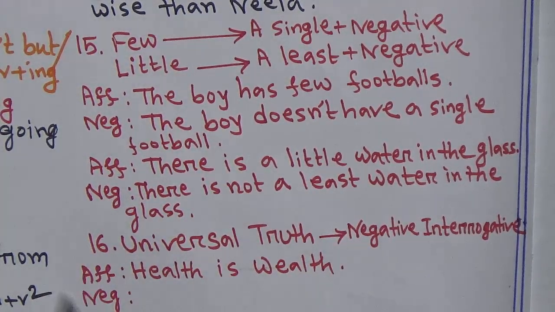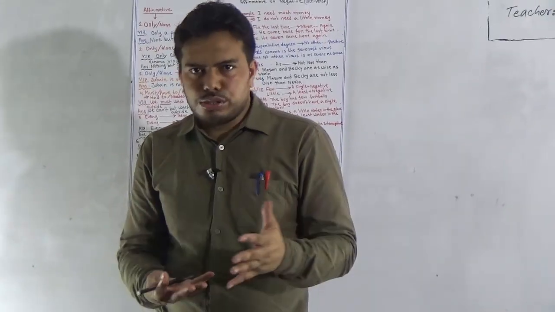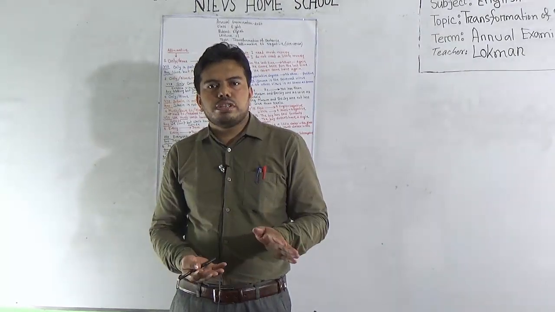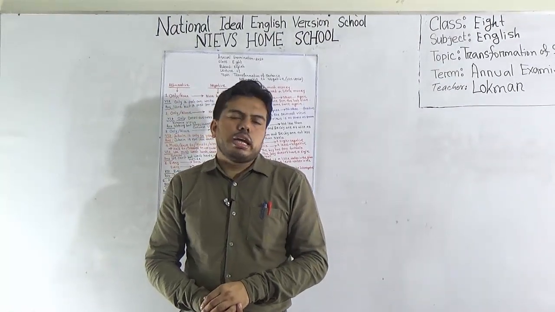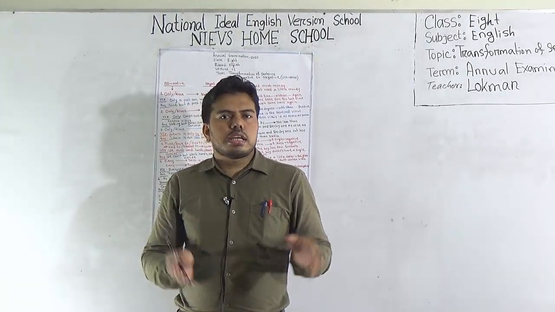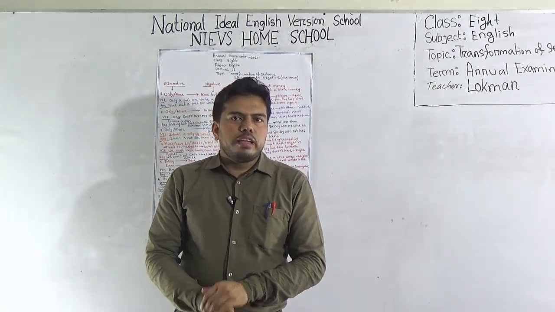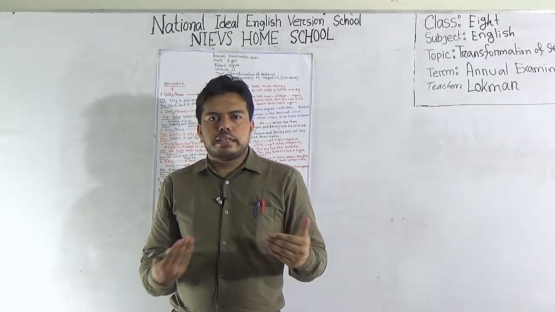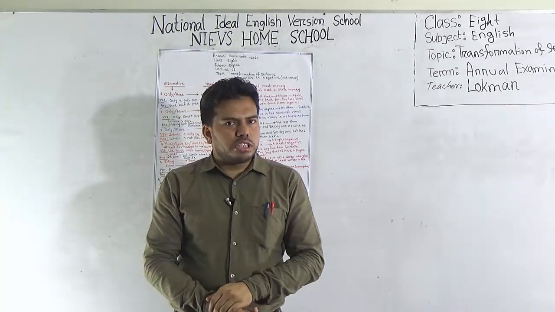Next, number 16 and the last one. If your affirmative sentence denotes a universal truth, then make it into negative interrogative. What is negative interrogative? Your sentence structurally should be negative, but at the end of the sentence you should give a question mark, and your sentence structure you should change into interrogative also. If I say knowledge is power, just use the first auxiliary verb, then add not, then the rest of the part, and finally give a question mark.